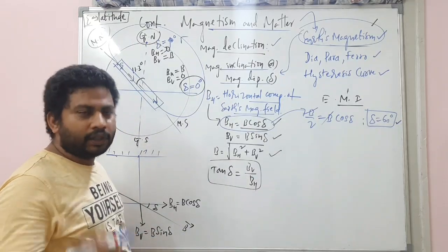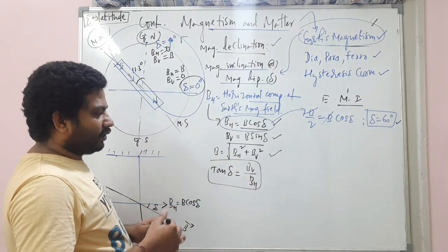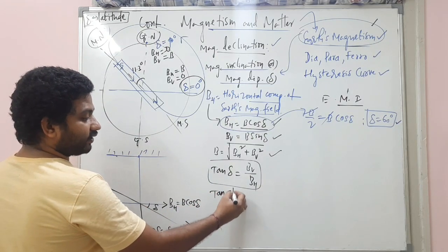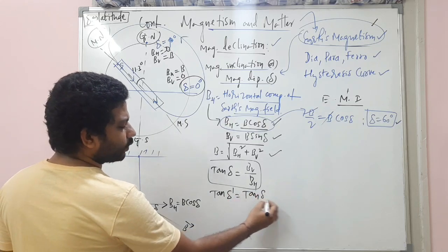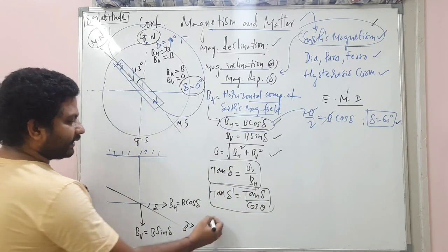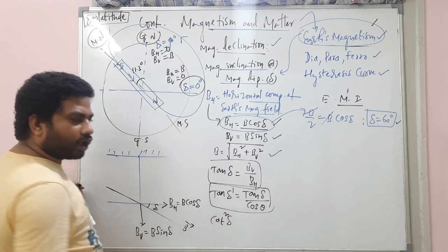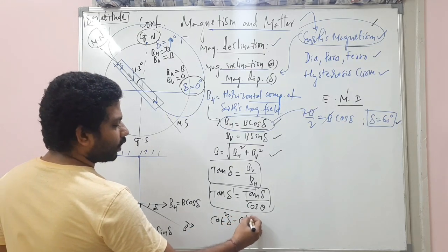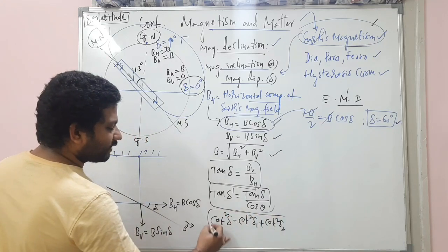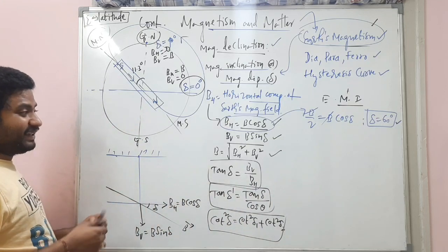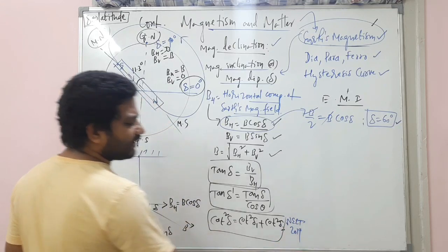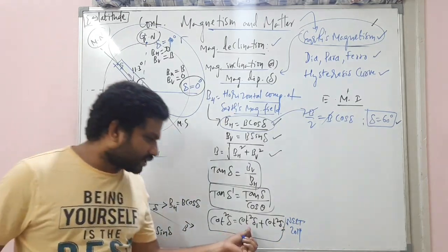Okay? Clear? Now, see, there are two formulas I'm going to write here, very important. Tan delta dash is equal to tan delta by cos theta. This is one formula. And the other formula is cot square delta is equal to cot square delta 1 plus cot square delta 2. This is the second formula. Directly it was asked in the previous NEET 2009 exam. Directly it was asked.